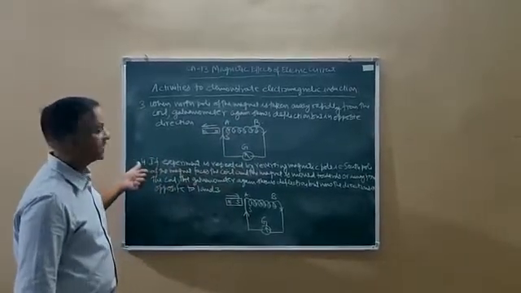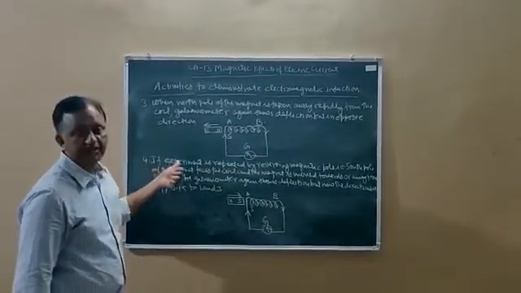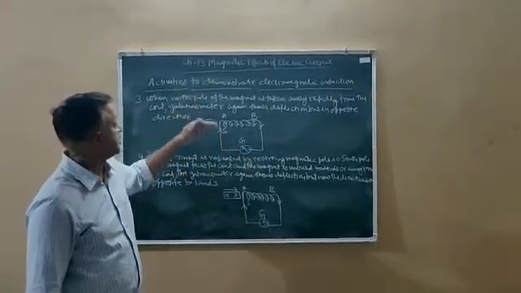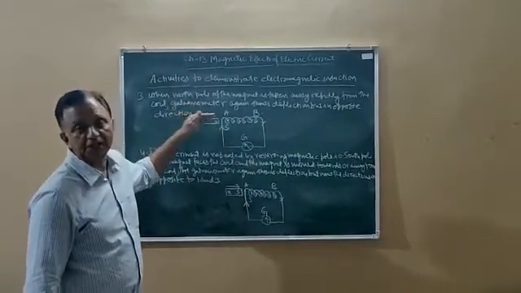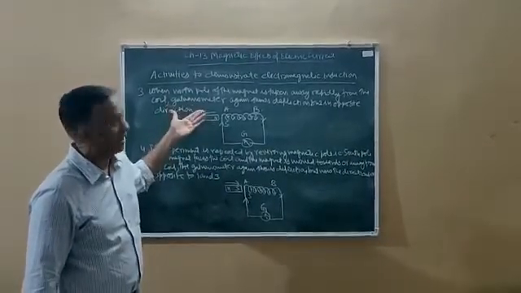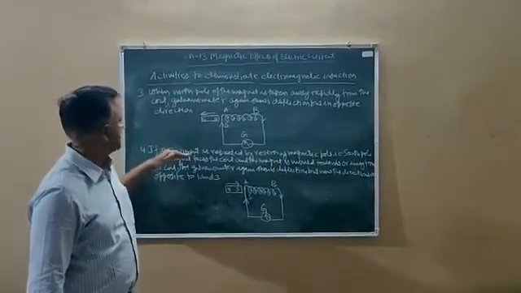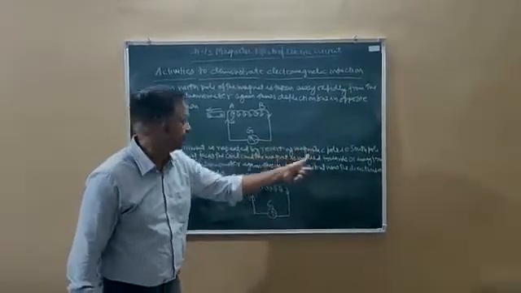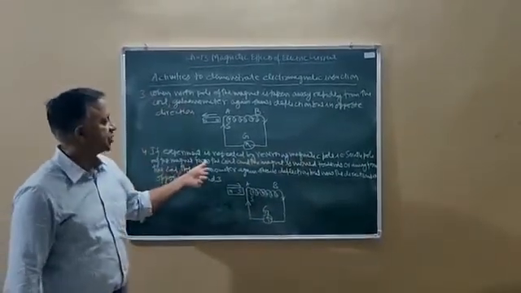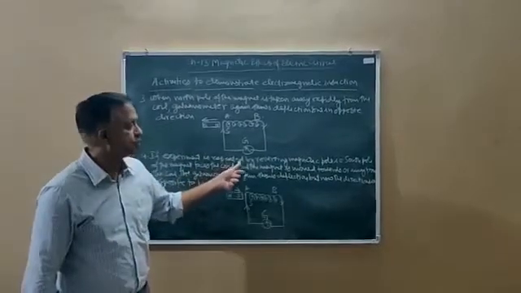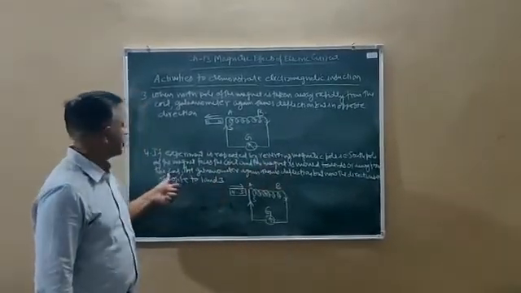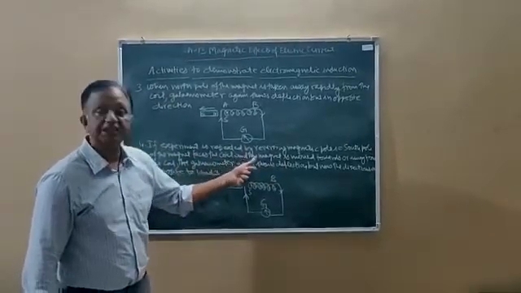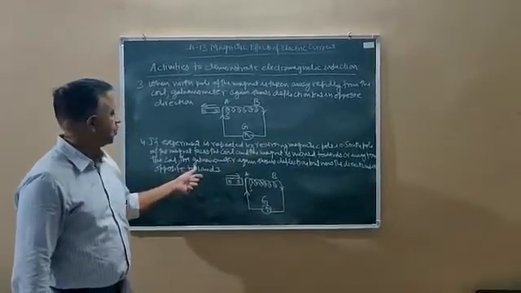Now in the fourth activity, the experiment is repeated by reversing the magnetic poles. Previously in the first three activities we were taking the north pole towards the coil and away from the coil. But in the fourth activity, the south pole of the magnet faces the coil, and the magnet is moved towards or away from the coil, and the galvanometer again shows deflection. But now the directions are opposite to those in activities 1 and 3.